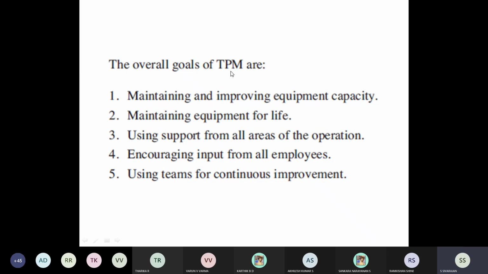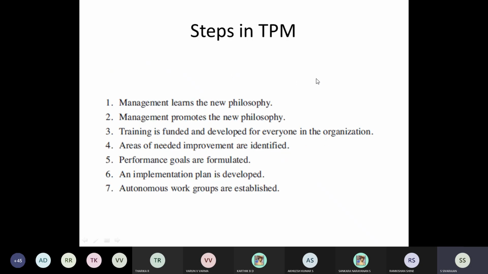TPM means total productive maintenance. And there are some 7 steps. So first, the management should learn the new philosophy. Many times, this is not taken seriously. Always, with any machine problem, immediately maintenance people are called. It's very difficult for the maintenance person because they will always be under pressure, because productivity is suffering.